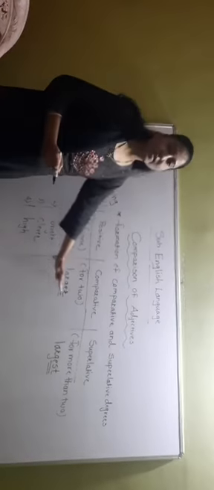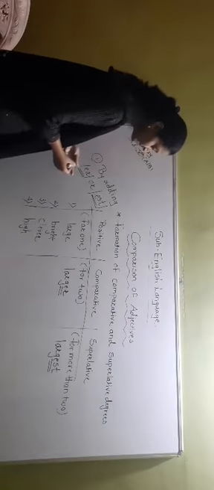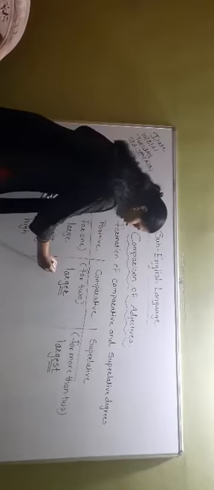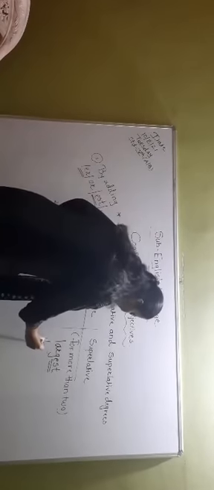Large, larger, largest. So simple. Now see the second one. Bright. Now tell me, brighter, very good, and brightest.